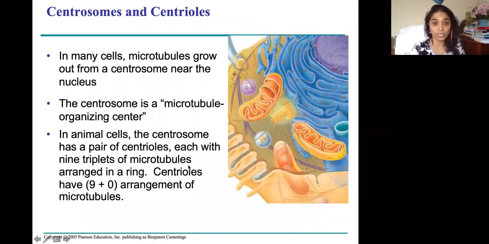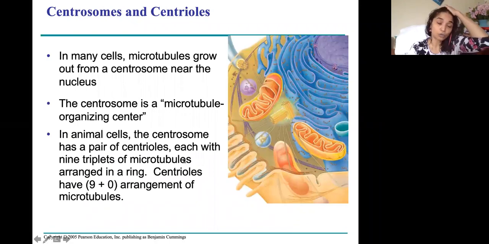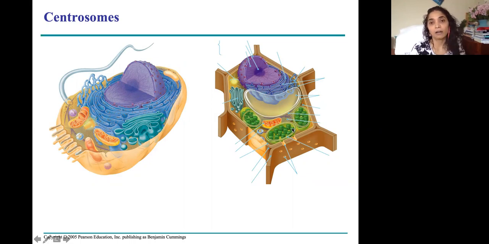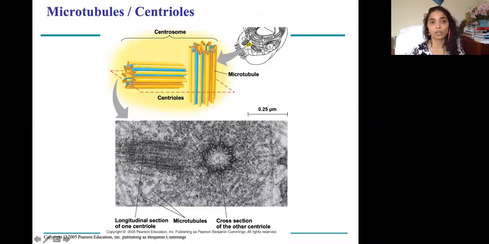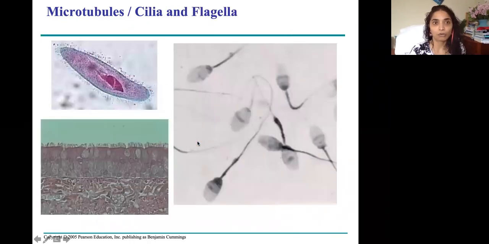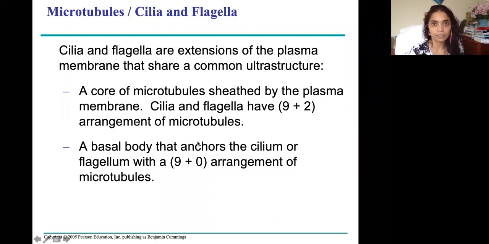See, your centrioles are made of microtubules. Know that as well. Both animal and plant cells have centrosomes made of microtubules, but plant cell centrosomes do not have centrioles. Guys, this is a very important point. Plant cell centrosomes do not have centrioles. Okay, and coming to the microfilaments,